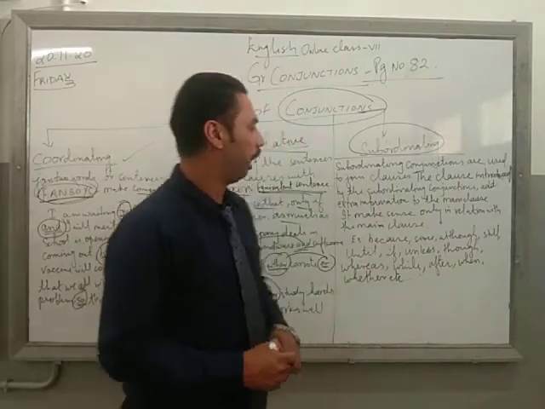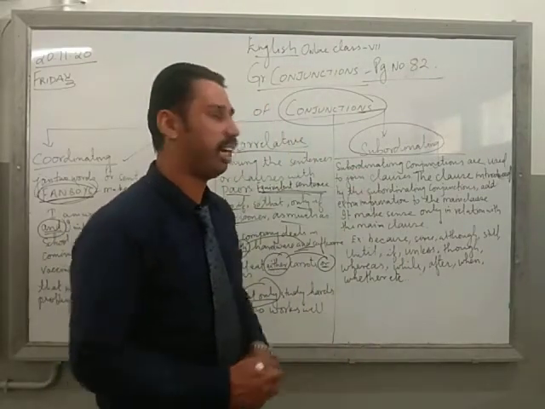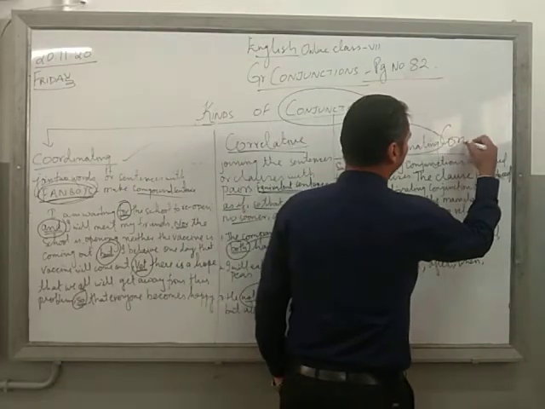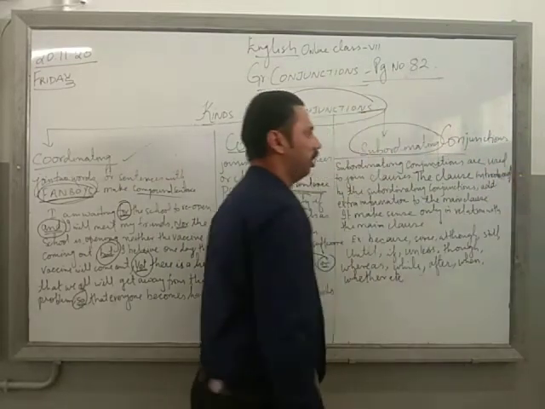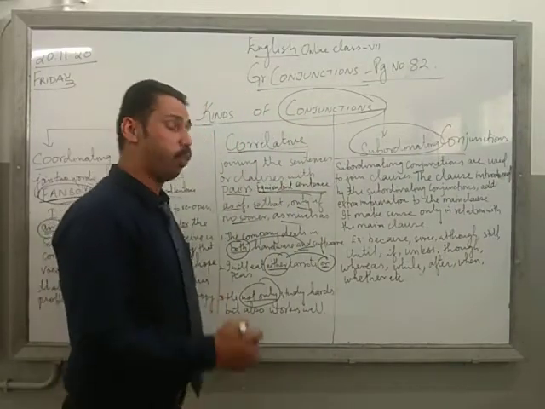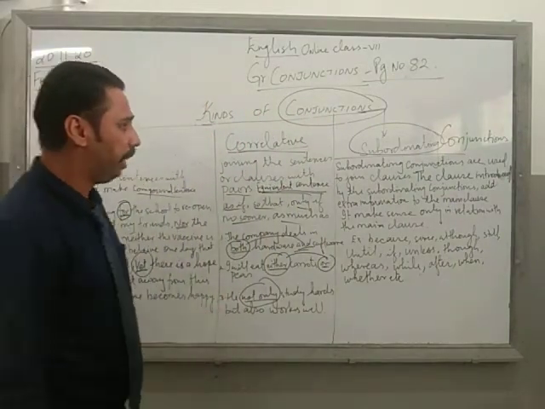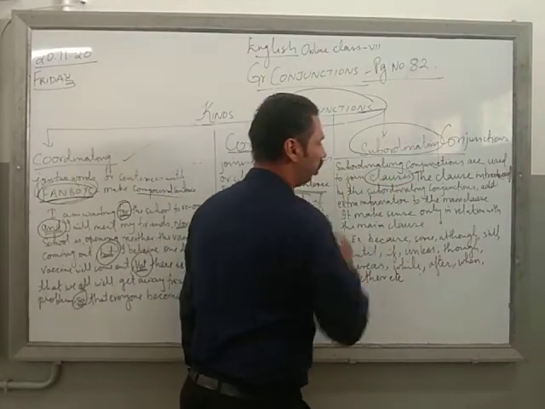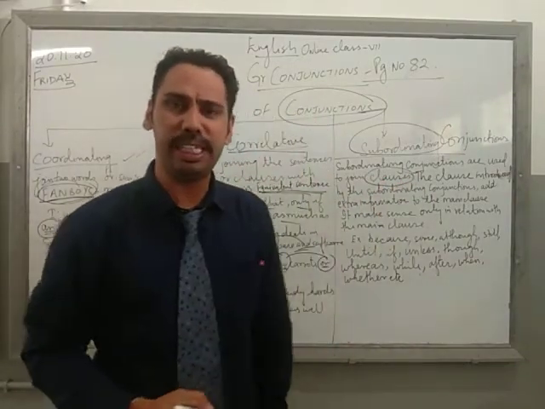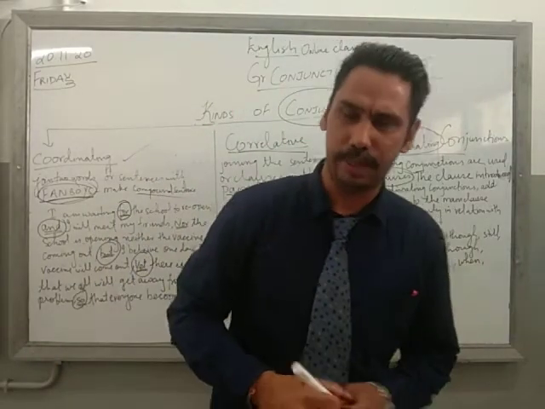Now let's start with the new one. Today I'm going to tell you about the subordinating conjunction. Right? Now what does subordinating conjunction mean? It means these words are used to join clauses. Clauses are of two types.